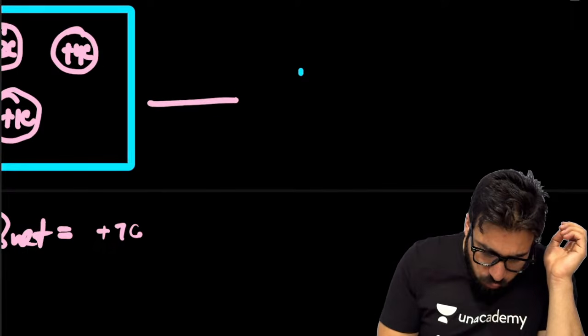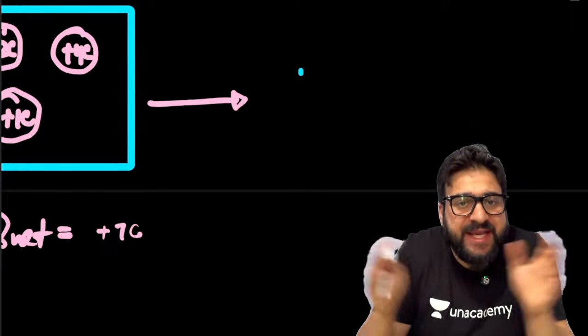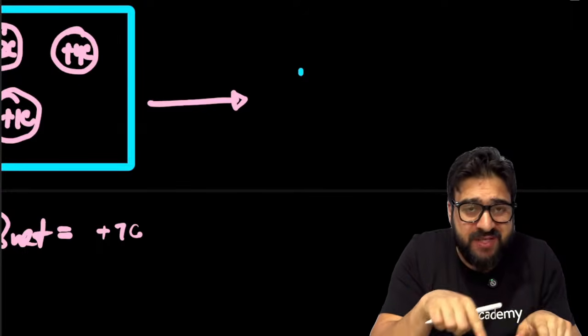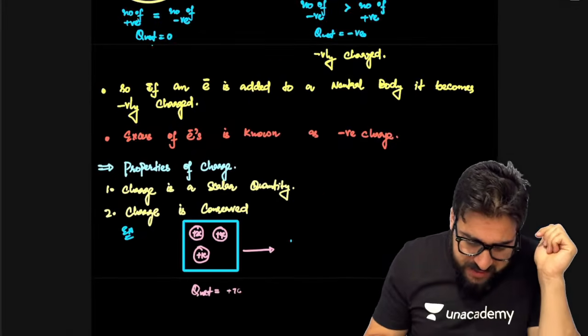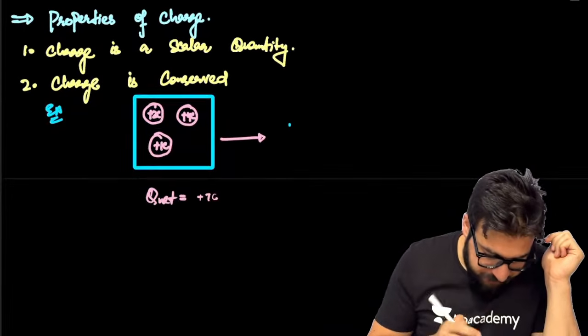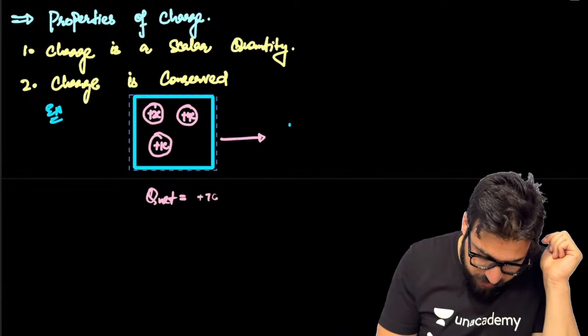Now, you are shaking this box, taking it to some other position, bringing it back. Then you finally place the box over here only.